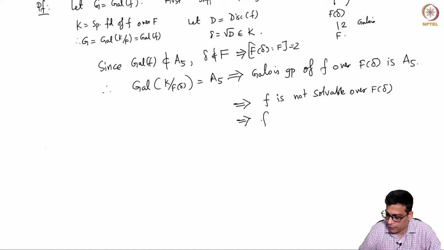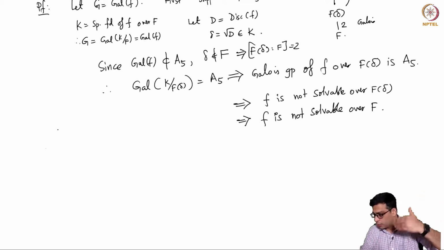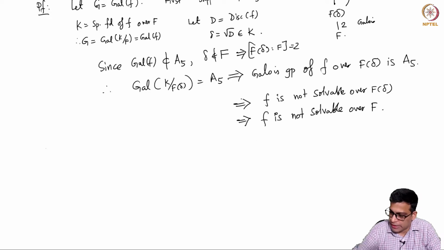This implies f is not solvable over F, right, because if the roots cannot be expressed as radicals with coefficients in F(delta), they can't be expressed using radicals in F. So if it's not solvable over a bigger field, it is not solvable over a smaller field. This is what I will show.